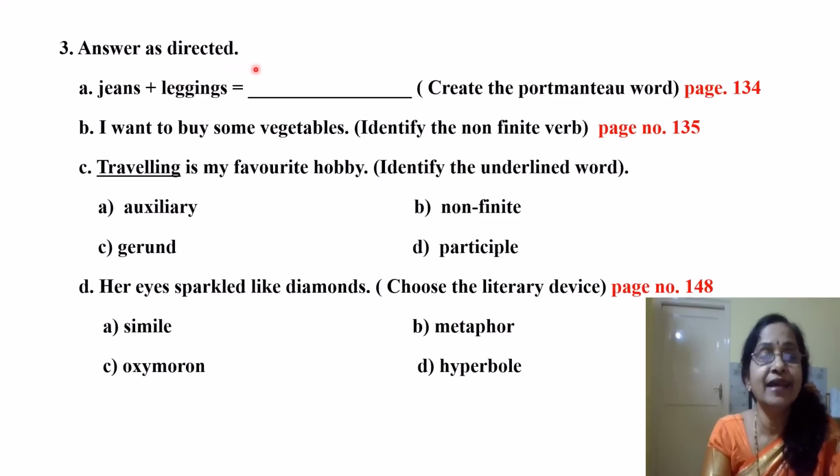Third question. Answer as directed. Jeans plus leggings forms which portmanteau word? So create the portmanteau word with these two words. Jeans plus leggings becomes jeggings.